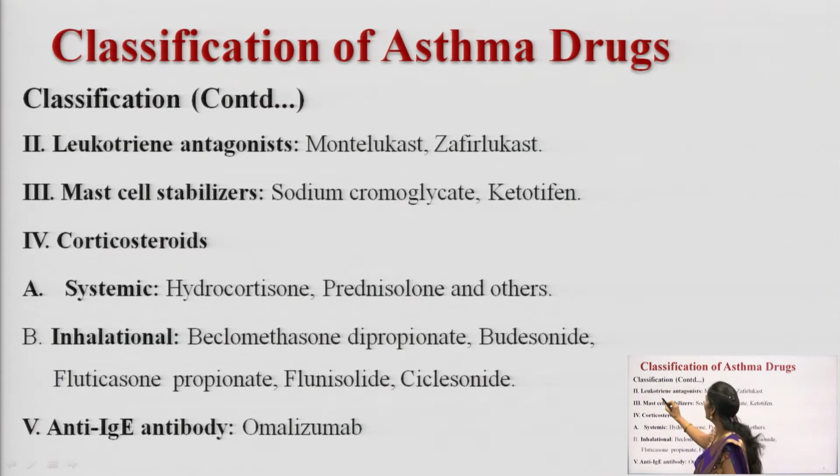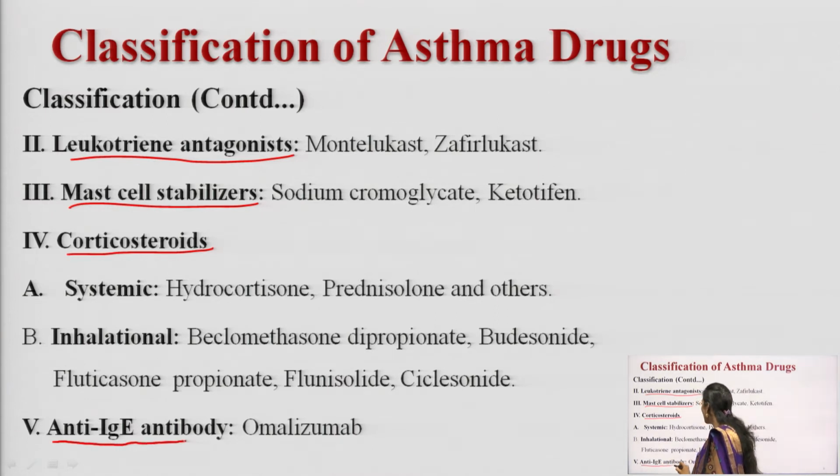The second one is leukotriene antagonists. The third one is mast cell stabilizers, the fourth one is corticosteroids and the fifth one is anti-IgE antibodies. So, these are the 5 types of drugs you can see in asthmatic patients. These are the 5 types of anti-asthmatic drugs you can give in asthmatic conditions. The first one is bronchodilators, the second one is leukotriene antagonists, the third one is mast cell stabilizers, the fourth one is corticosteroids and the fifth one is anti-IgE antibodies. These are all the drugs you can advise in asthmatic patients.